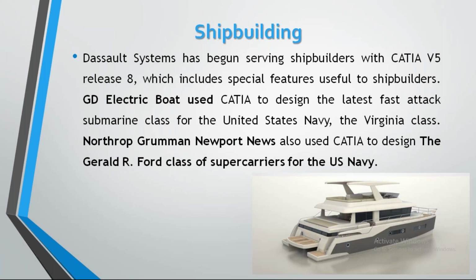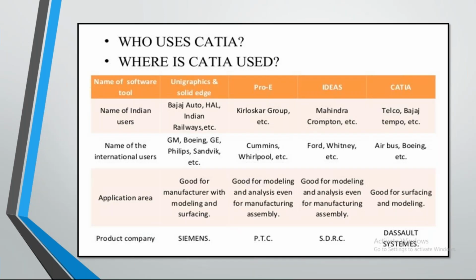Internationally, SolidWorks is used by GM, Boeing, GE, and Philips. Pro/E is used in Whirlpool. Next, I-DEAS is used in Ford. Next, CATIA is used in Airbus and Boeing. So these are all the companies with different software.